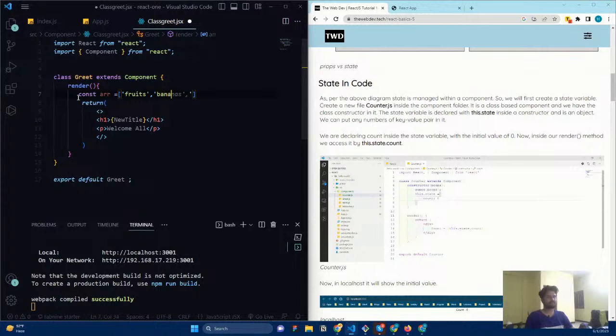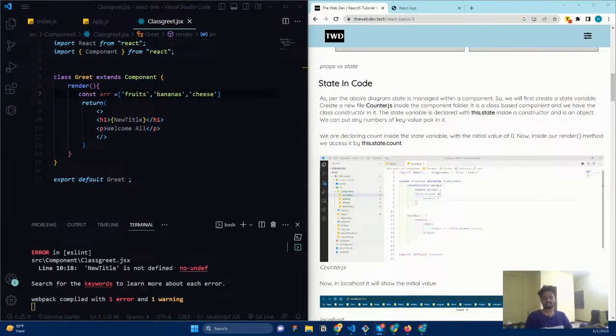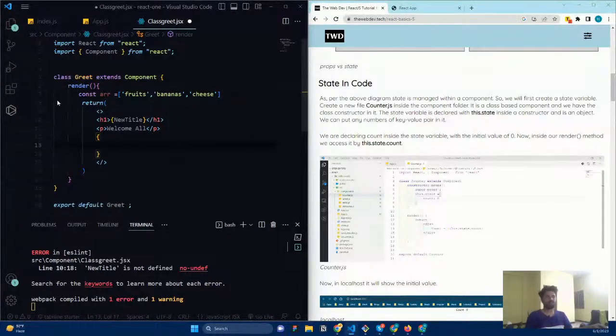And let me say bananas like this. Let me add the cheese, something like this. Okay. Now I'm just going to use JavaScript code. Like I said, if you want to use JavaScript code, you need to use those curly braces.